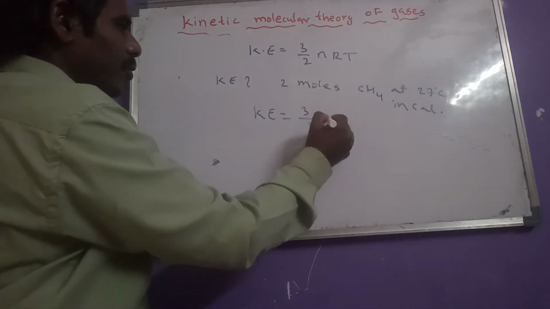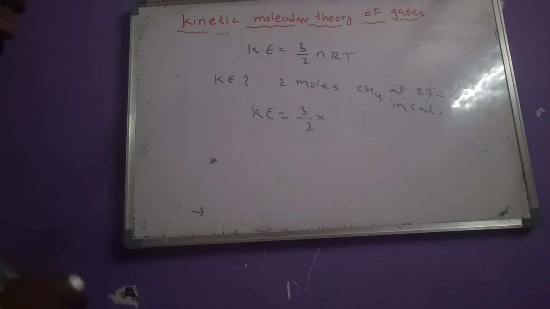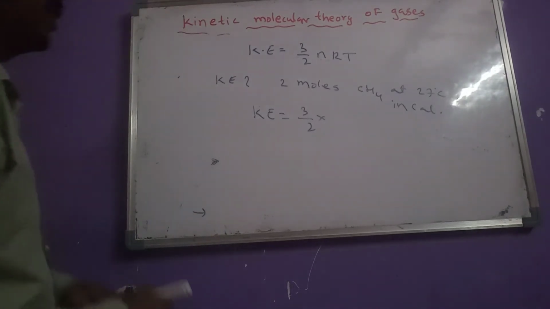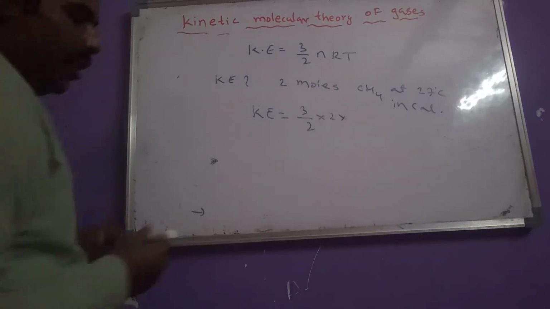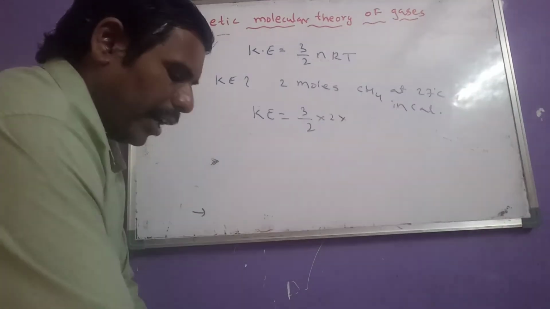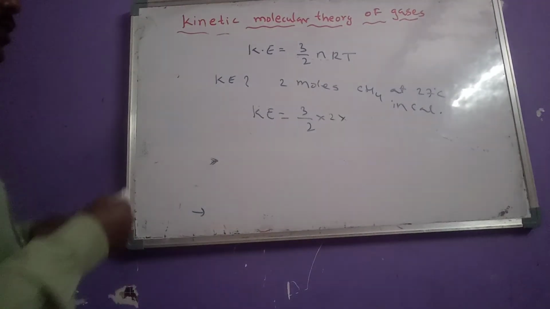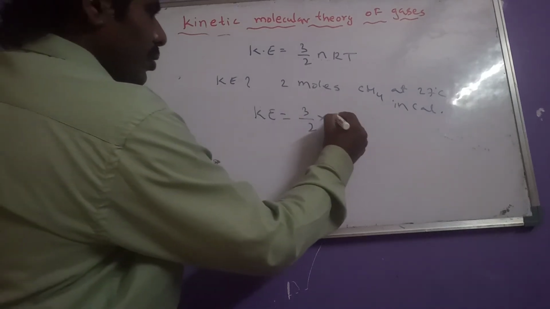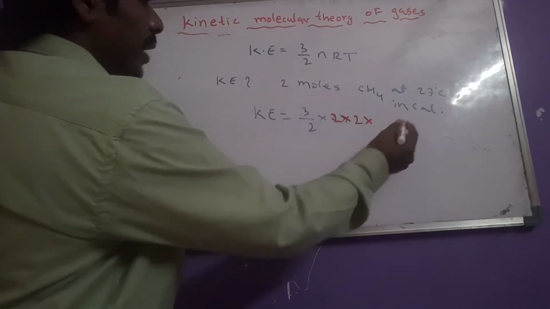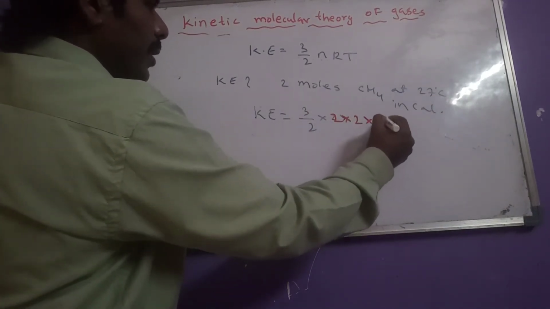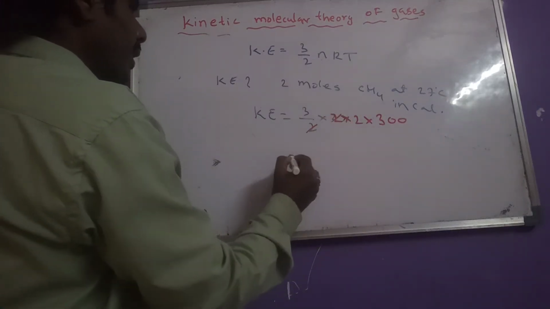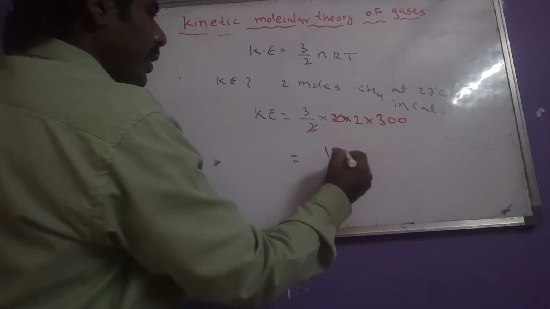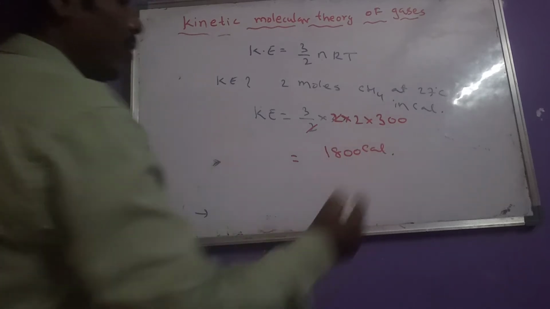So 3/2 into n, which is 2 moles, into R, which in calories is 2 calories, and temperature 27 plus 273, which is 300. The 2 and 2 get cancelled, and we get 1800 calories.